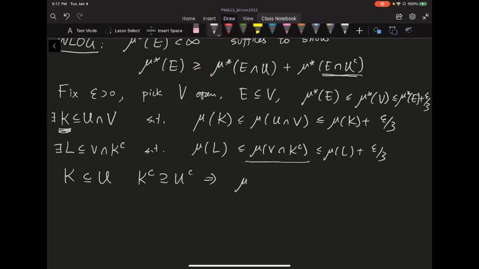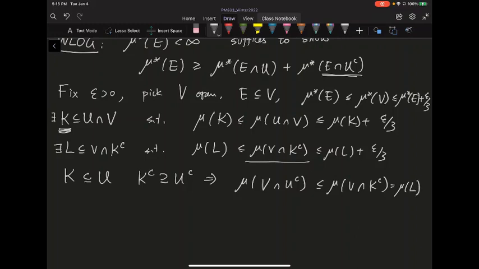So if you consider mu of V intersect U complement, by monotonicity, this is less than or equal to mu of V intersect K complement, which equals mu of L.